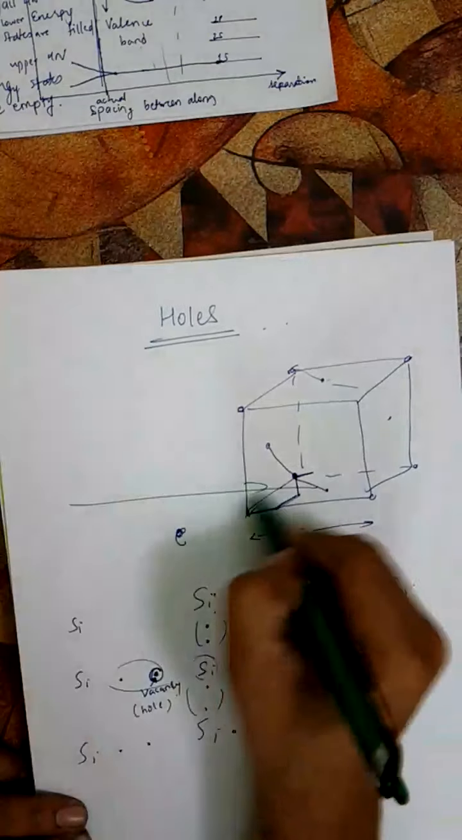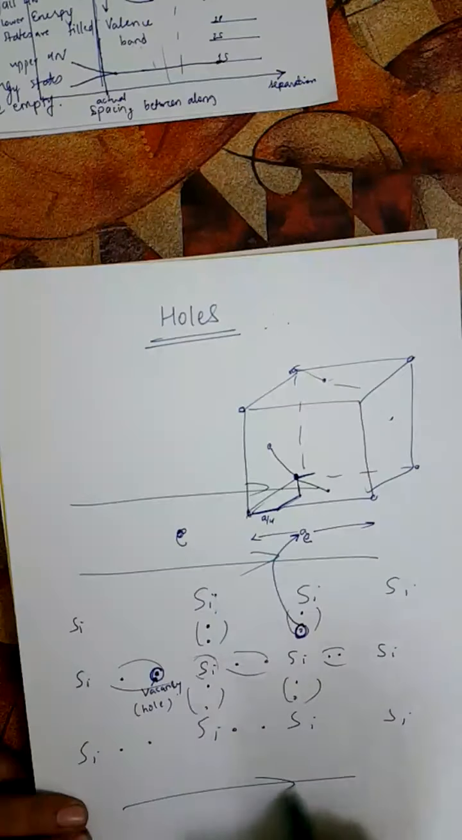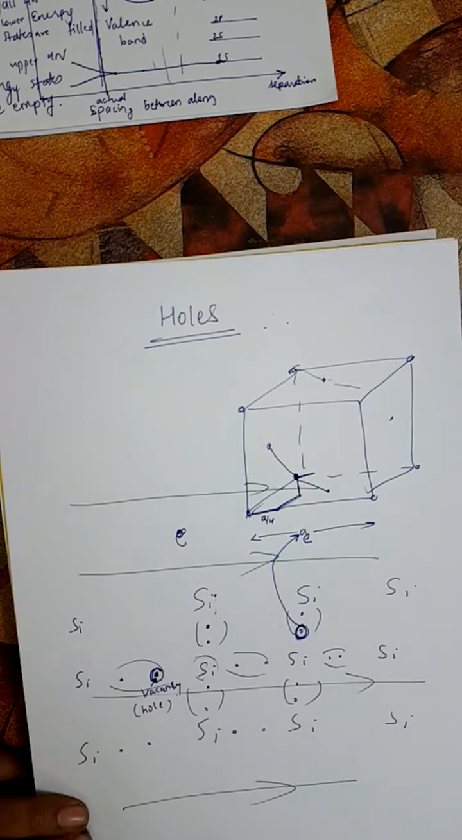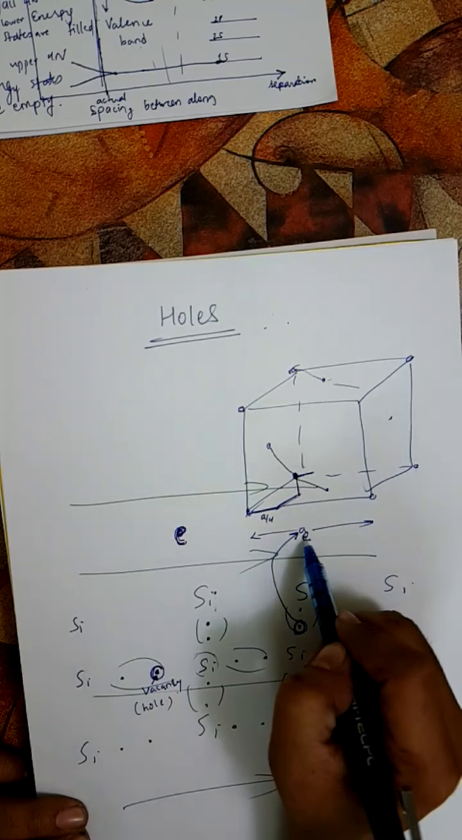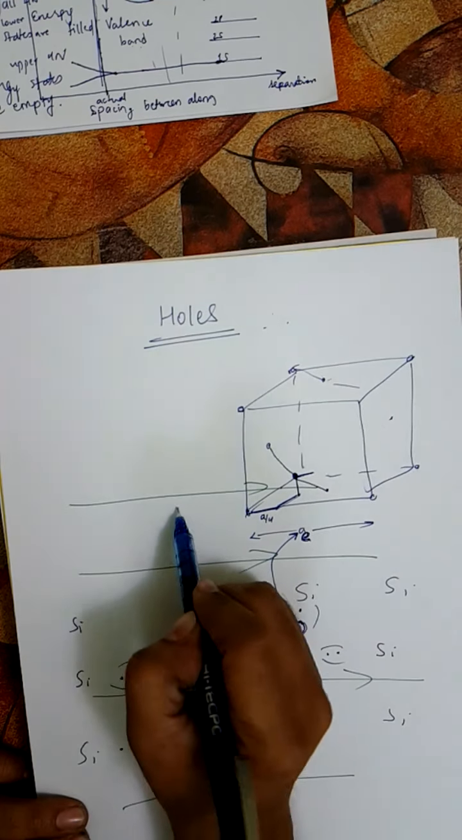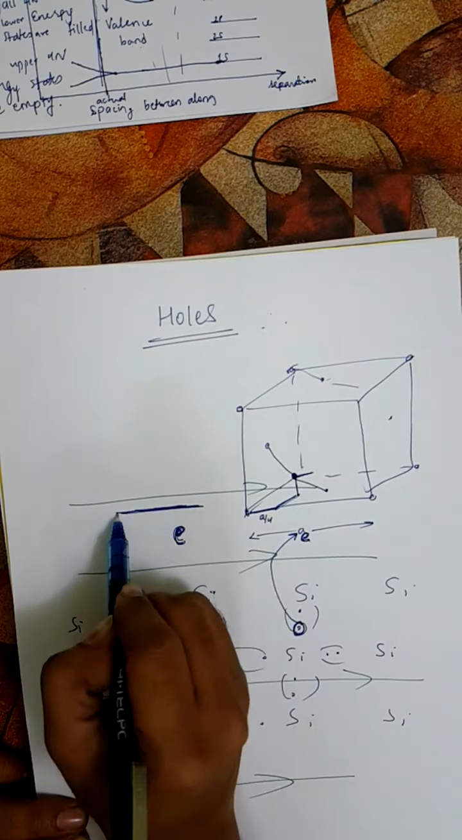For example, if we are applying an electric field like this in the crystal lattice, then obviously these were the free electrons. In which direction will they get a force? They will get a force opposite to the electric field, and so they will start moving here.